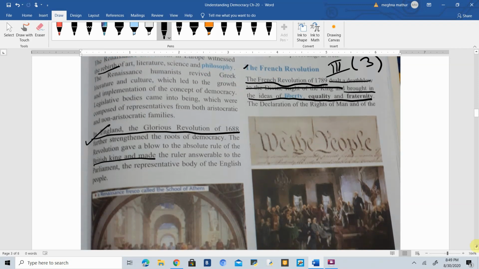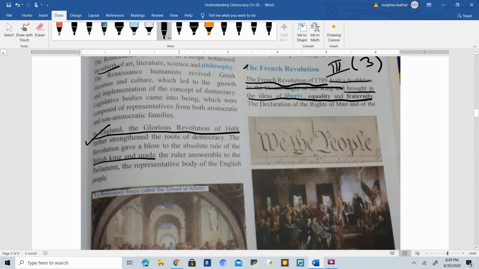Then there was the Glorious Revolution in England in 1688. Now, in exams, you must remember these dates when they happened. The Glorious Revolution happened in England in the year 1688. And at that time, previously in Britain, it was monarchy. Okay, monarchy was there, and it was the end of monarchy. Still in England, a queen is there, but there is a parliament, and all the decisions are taken by the parliament only. Okay, they have two houses, like we have Rajya Sabha and Lok Sabha.